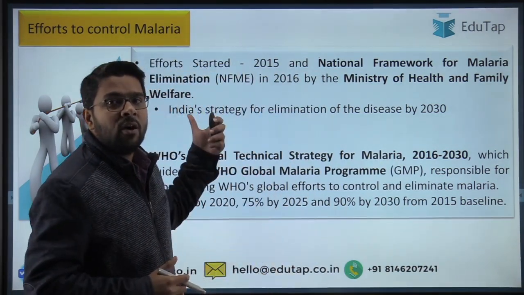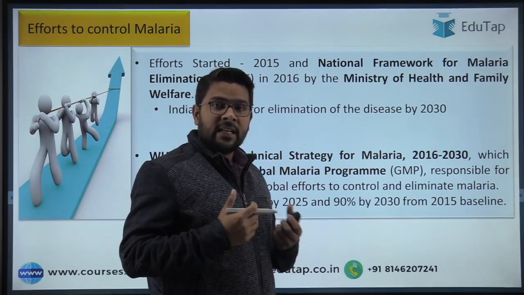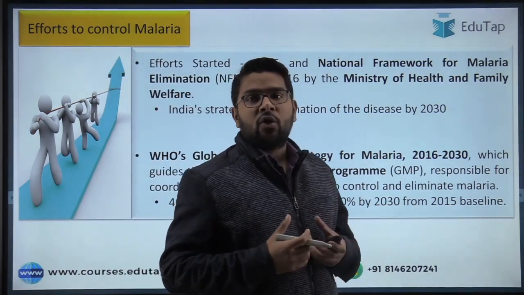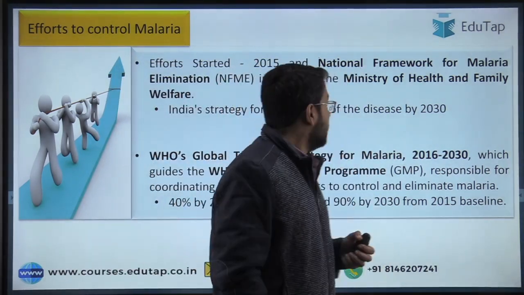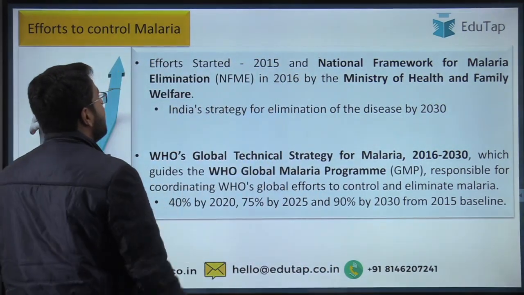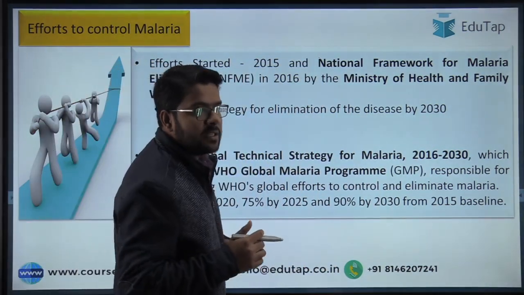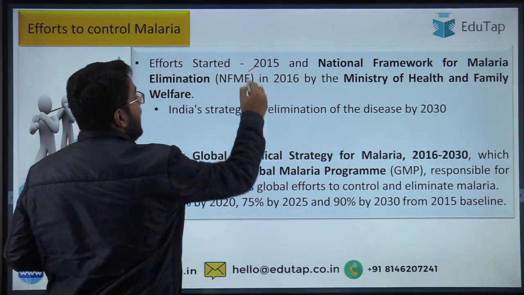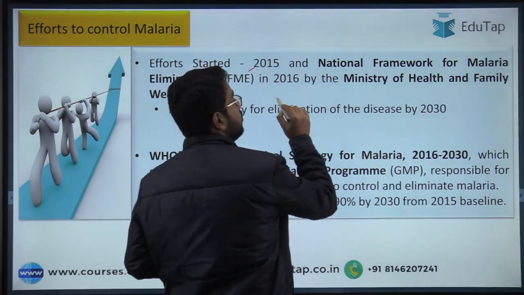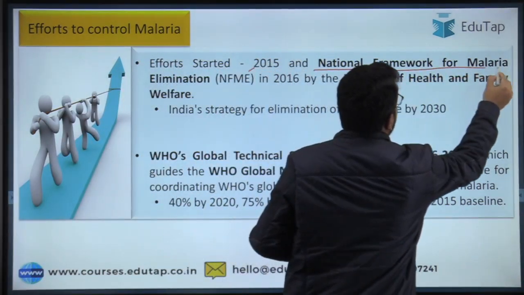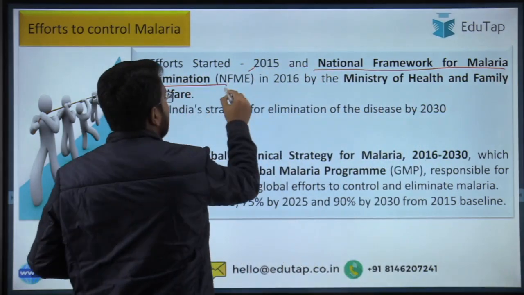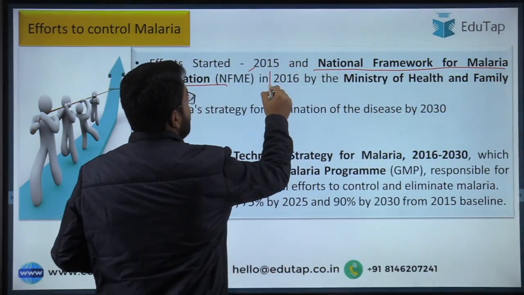So guys, we will now check out the efforts that have been taken by the Indian government in regard to the control of this disease. The government started taking efforts regarding the control of the disease in the year 2015, and the first big breakthrough came through the National Framework for Malaria Elimination, when it was launched in the year 2016.